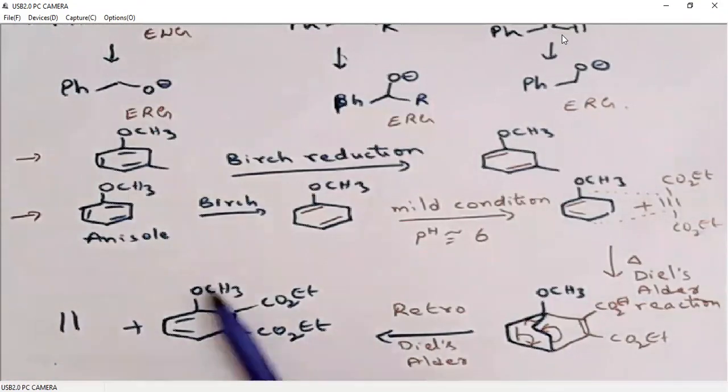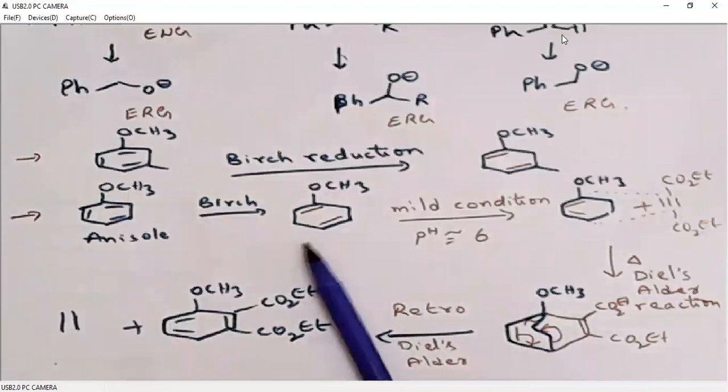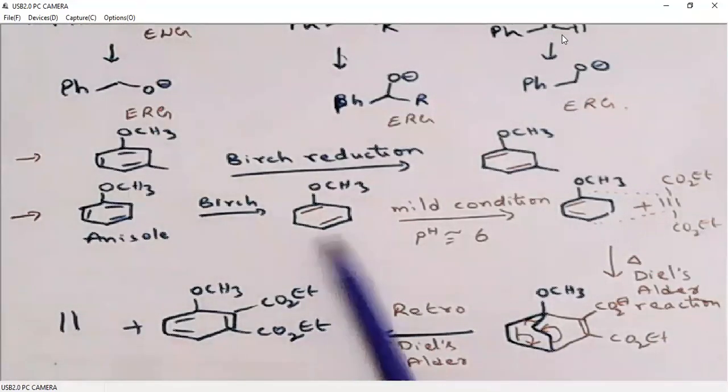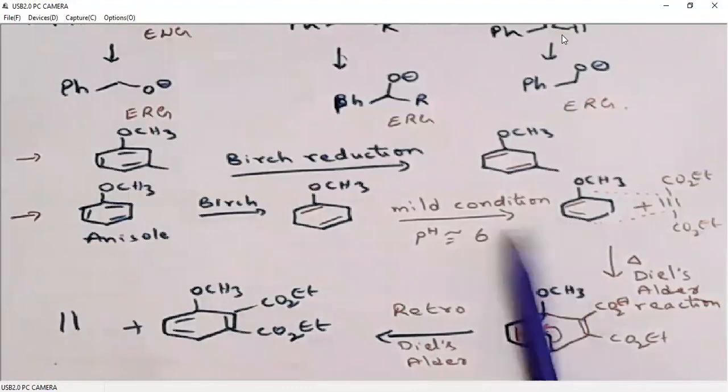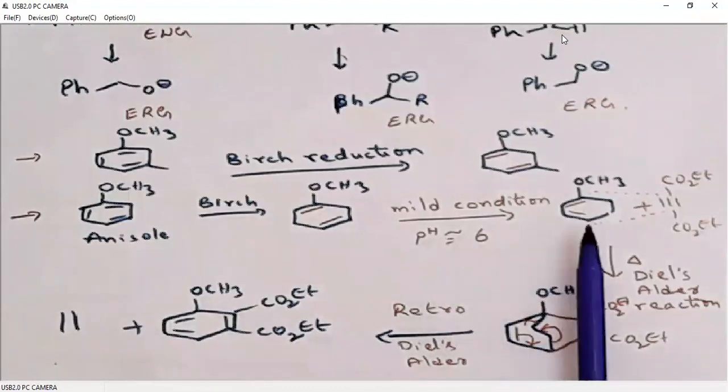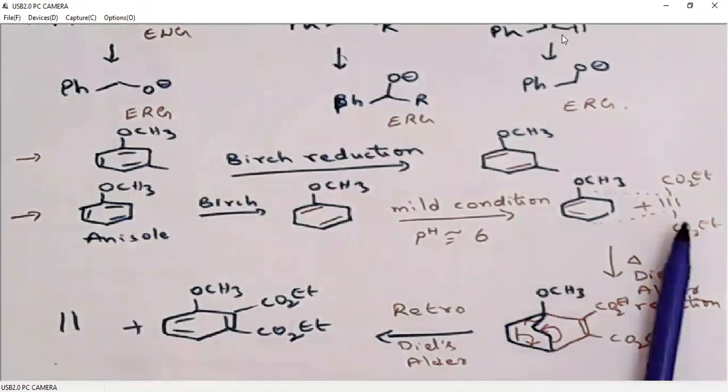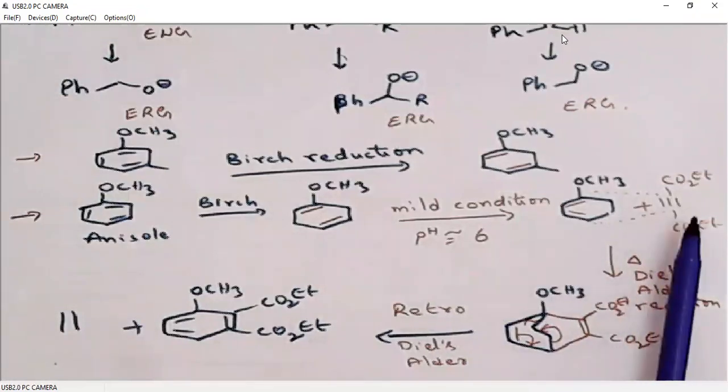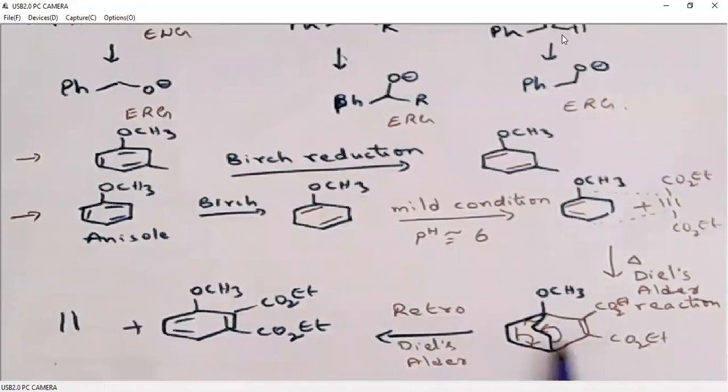The product in a Birch reduction is a non-conjugated diene, but this can be converted to a conjugated diene under mild acidic conditions. A diene can be used in a Diels-Alder reaction along with a dienophile, which generates a 6-membered ring. Here the bridge system can be eliminated in a retro Diels-Alder reaction. Retro Diels-Alder means reversible Diels-Alder reaction. We will discuss them during pericyclic reactions.